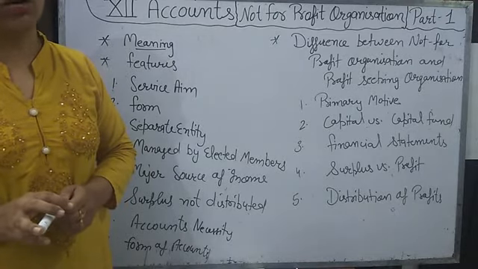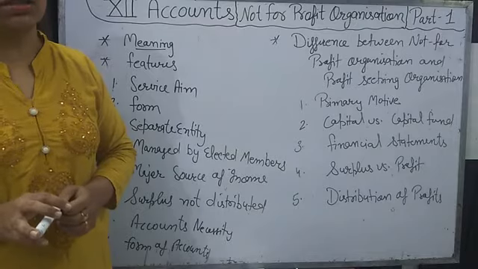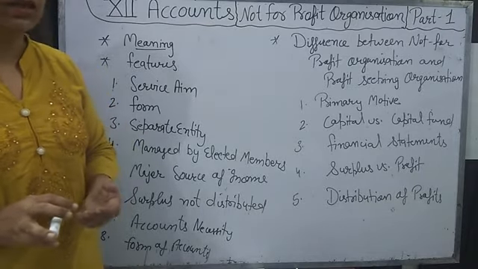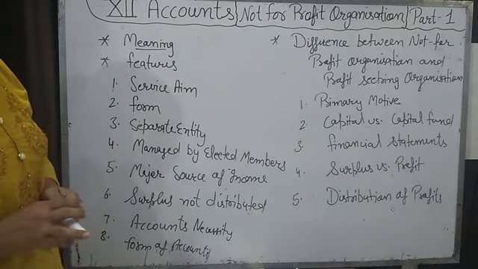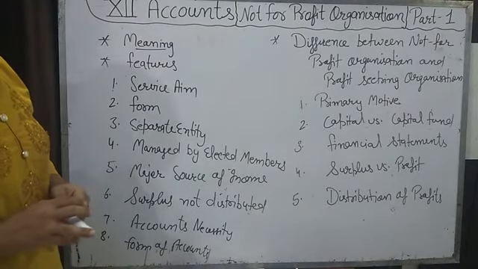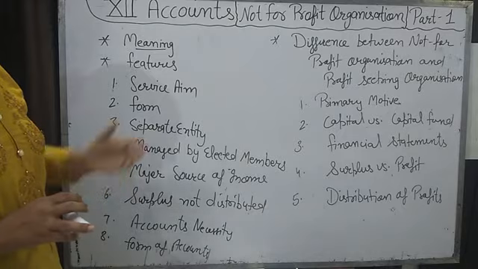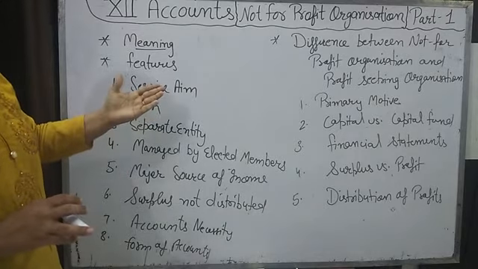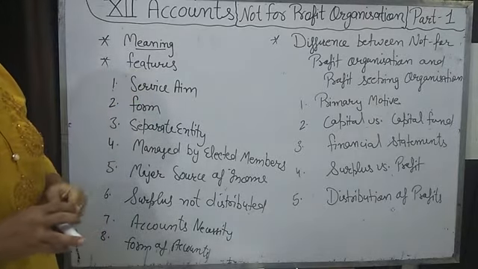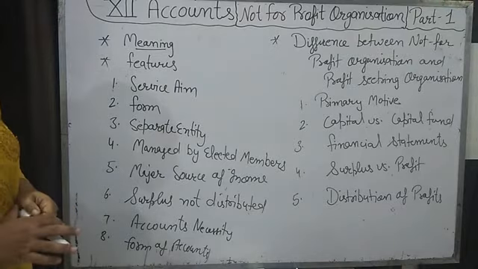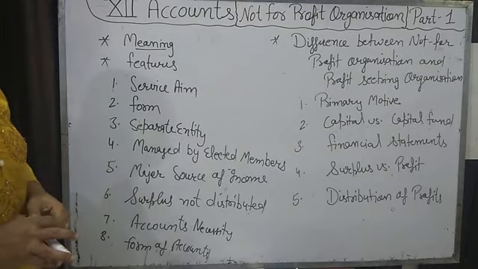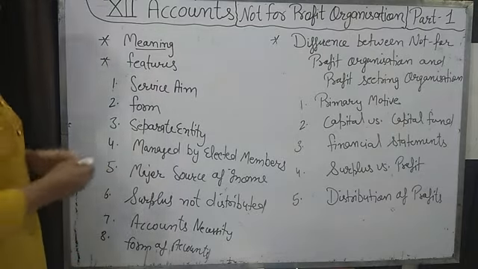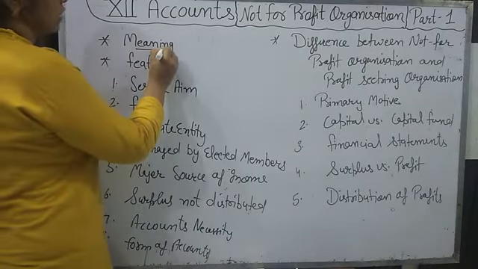These are not selling any goods to customers. They are providing services, like a school provides education, a hospital provides treatment to any person. So these organizations aim to provide services to needy people and their members. This is the not for profit organization.